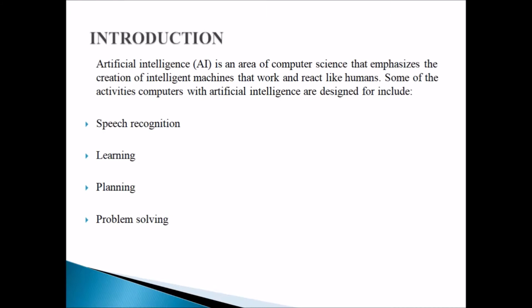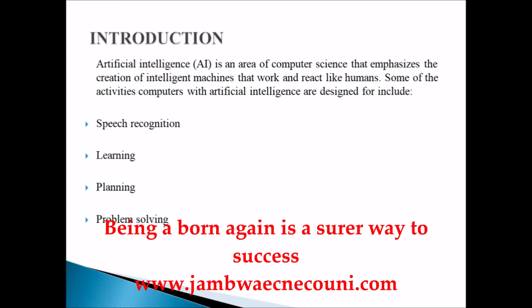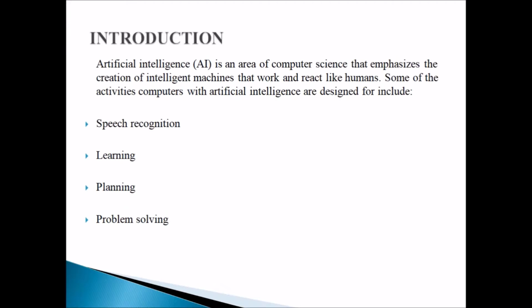Now, what is artificial intelligence? Artificial intelligence is an area of computer science that emphasizes the creation of intelligent machines that work and react like humans. So basically, what you learn in artificial intelligence is how to make machines behave like human beings. Some of the activities computers with artificial intelligence are designed for include speech recognition, learning, planning, and problem solving.